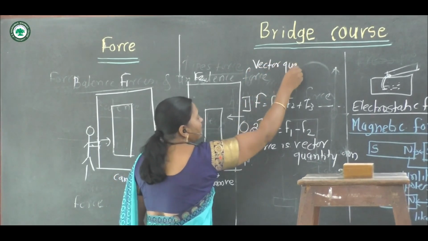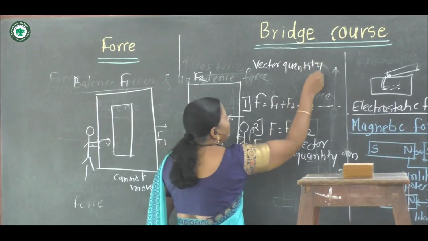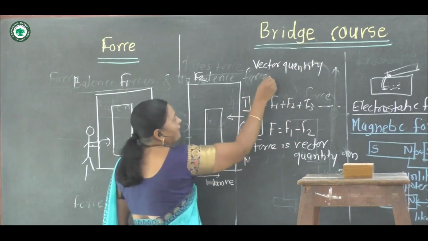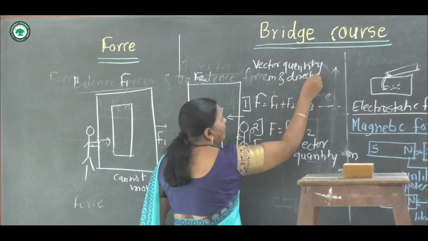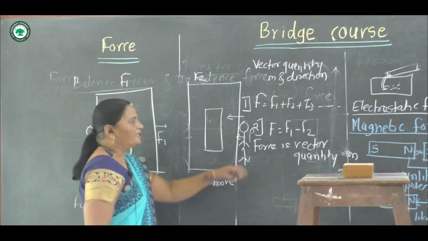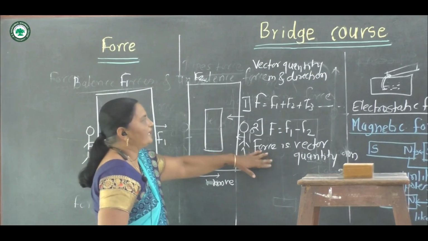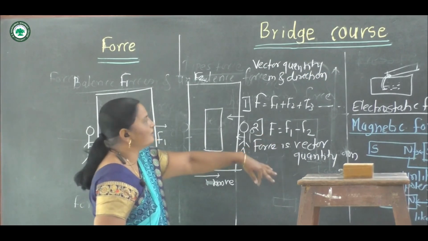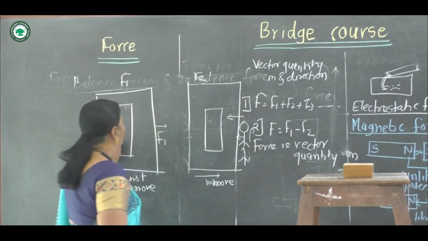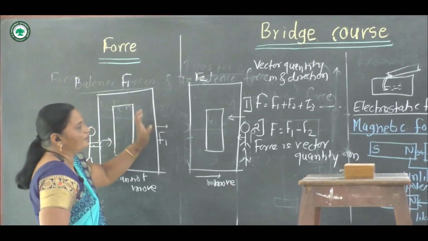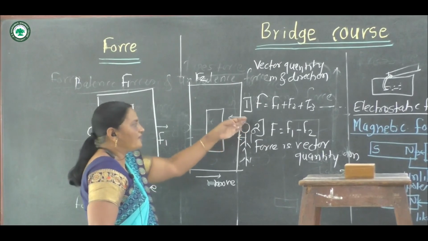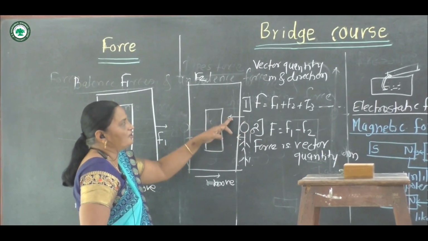It is a physical quantity which has magnitude as well as direction. That is, we can say that force is a vector quantity. See, in this case force is applied here, this is the direction of force. In this case force is applied here, this is the direction of force.